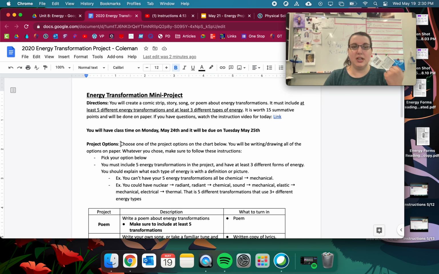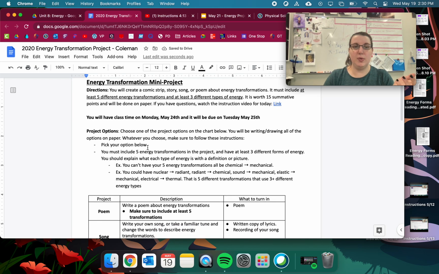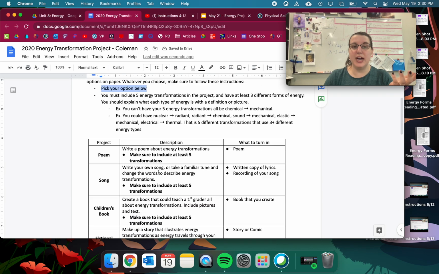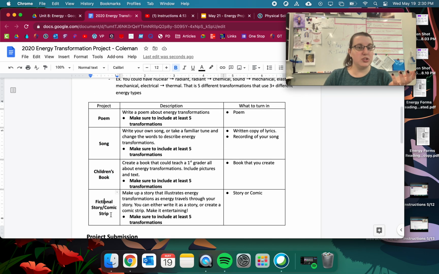So, options. Choose one of the project options in the chart below. You'll be writing and drawing all the options on paper. Whatever you choose, make sure to follow these instructions. One, pick your option below. For your options, again, you have poem, song, children's book, fictional story, or comic strip. For a poem, write a poem about energy transformations, or write a poem that includes energy transformations, and you're going to turn it in as a poem.